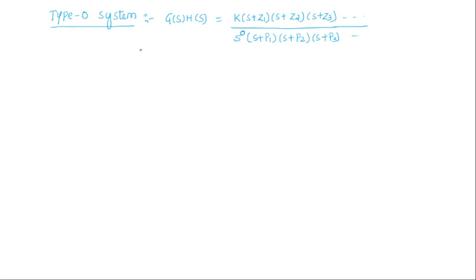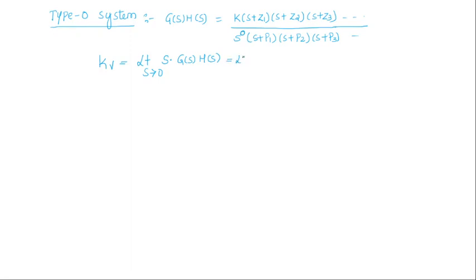Now try to calculate kV value for the type 0 system. What is kV? kV is nothing but limit s tends to 0 s into G of s into H of s. So in place of G of s into H of s, just substitute this value.